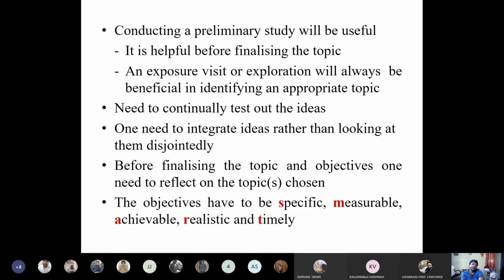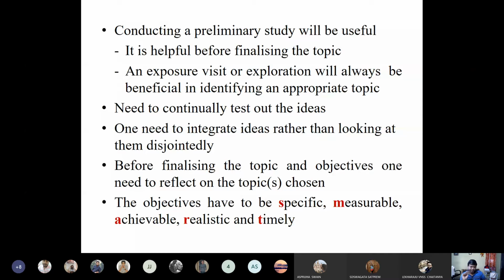You need to continually test out the ideas. When you develop an idea, it should be discussed with others and tested by others. One needs to integrate ideas rather than looking at them disjointly. So when you develop an idea, it should be integrated, taking the advice of different people. It should not be selected in a single mode. Before finalizing the topic and objectives, one needs to reflect on the topics chosen.